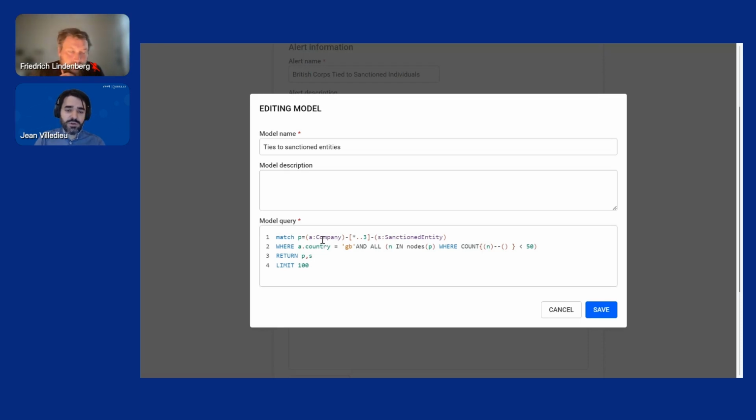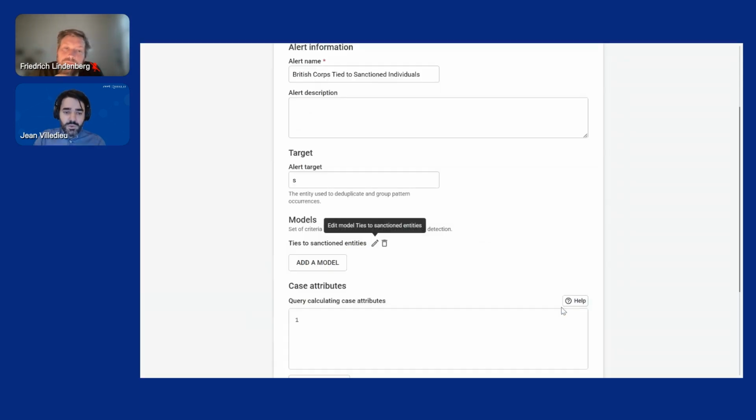And we are trying to find companies that are connected across any relationships to sanctioned entities. We want the depth of the search to go up to three levels, and we want the companies to be headquartered in the UK. And once again, we are applying a filter on super nodes because they are less relevant, I guess, in terms of the signal that they bring. Okay, so that's what an alert looks like. So it's something that's very easy to set up for a data scientist or a developer.